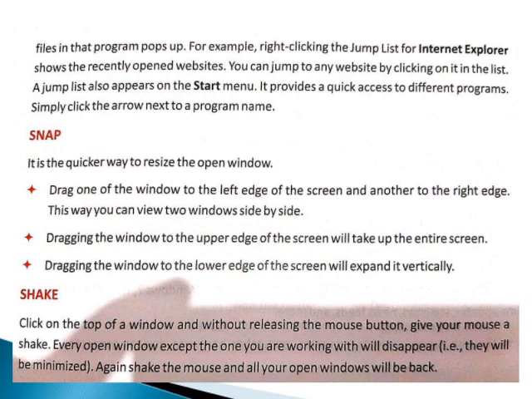A jump list also appears on the Start menu. It provides quick access to different programs. Simply click the arrow next to a program name.